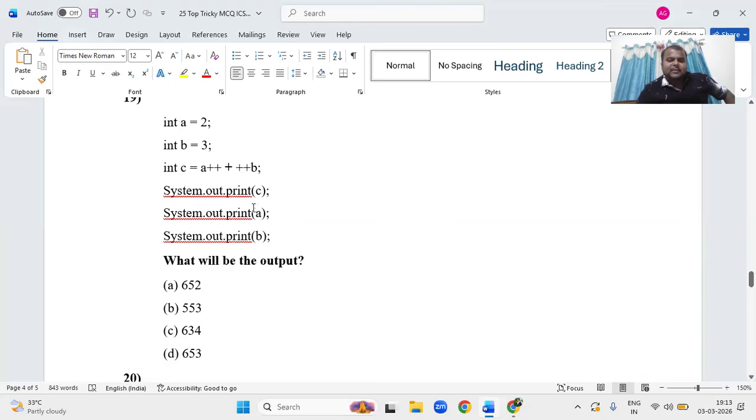Next, what is the updated value of a after the execution? a becomes 3, right? 6 3. Updated value of b becomes 4, right? So option C, 6 3 4.